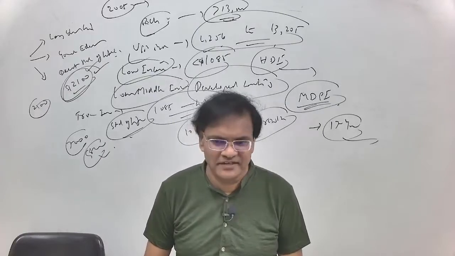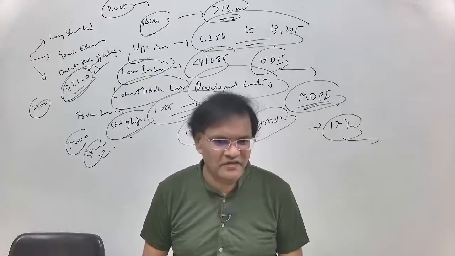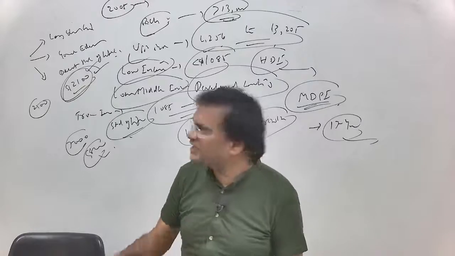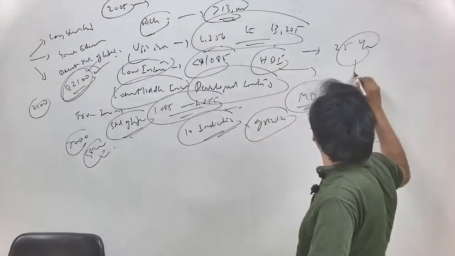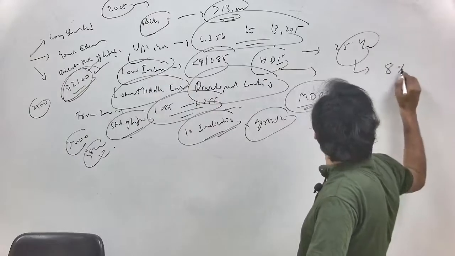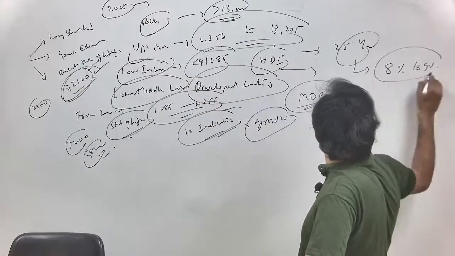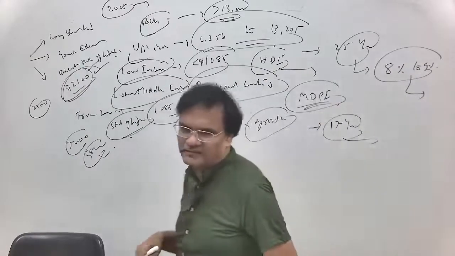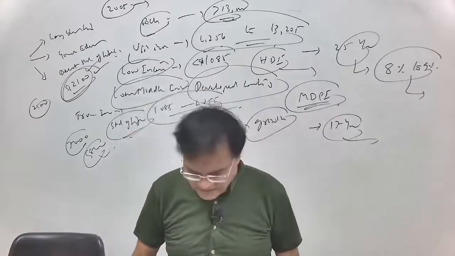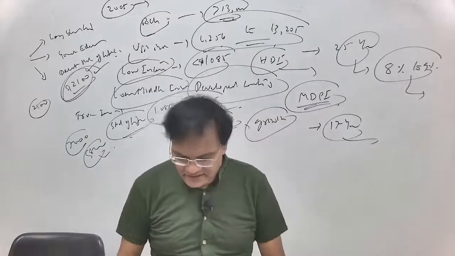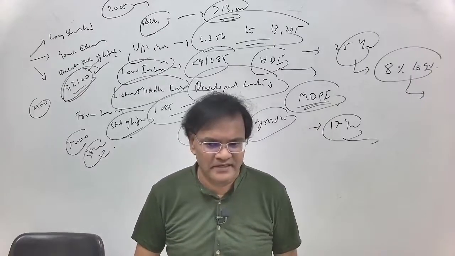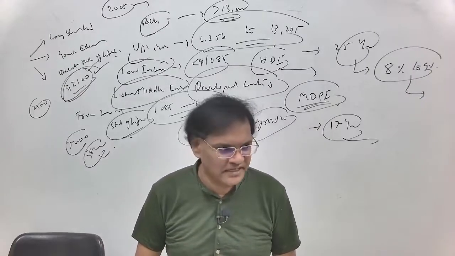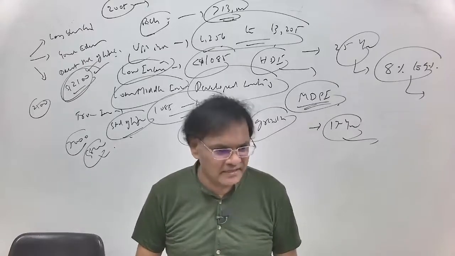As our Prime Minister has said, by 2047, that means in the next 25 years, we need to grow at a minimum of 8 to 9% per annum to become part of what we call upper middle income countries. India right now is part of lower middle income countries.